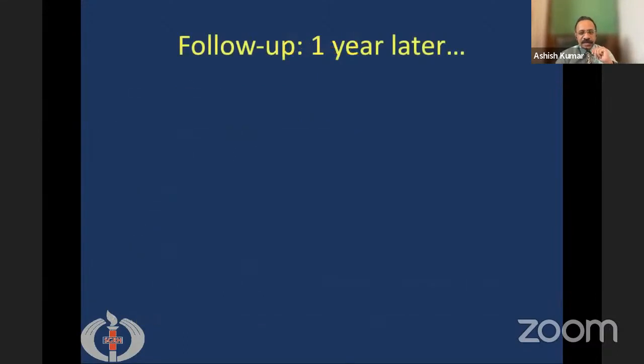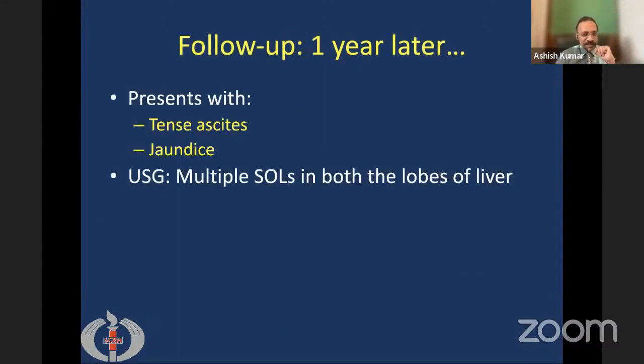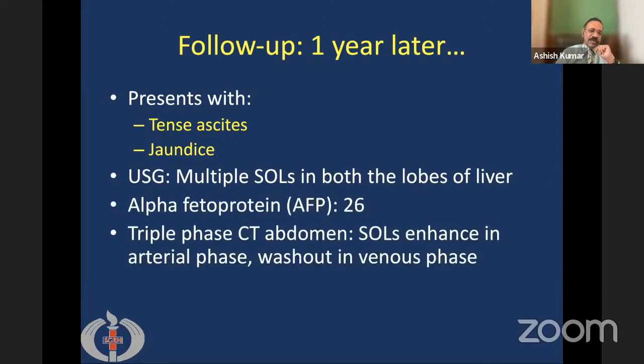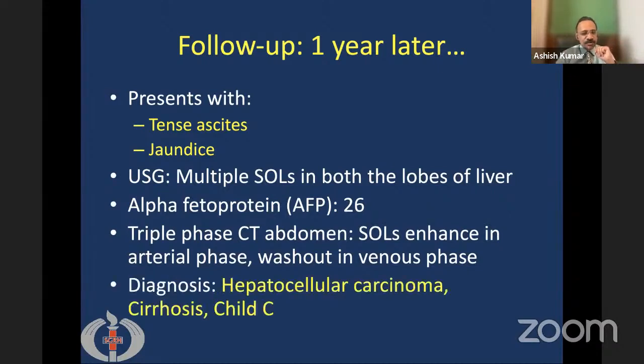He comes again 1 year later, and this time he presents with tense ascites and jaundice. His ultrasound shows multiple space occupying lesions in both lobes of the liver. Alpha fetoprotein is normal, but we order a triple phase CT scan abdomen, which shows that all the space occupying lesions enhance in the arterial phase, and there is a washout in the venous phase. So a diagnosis of hepatocellular carcinoma in the background of cirrhosis, Child C status, is made again.